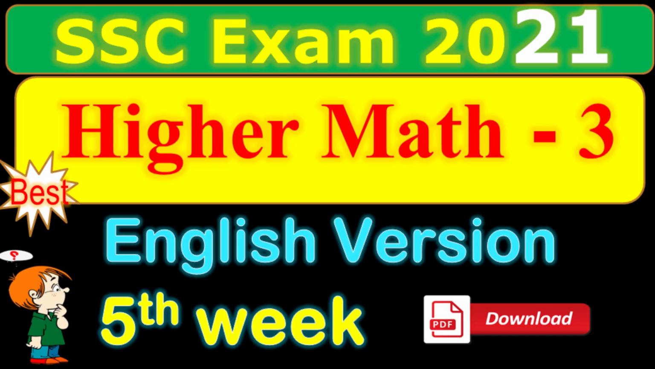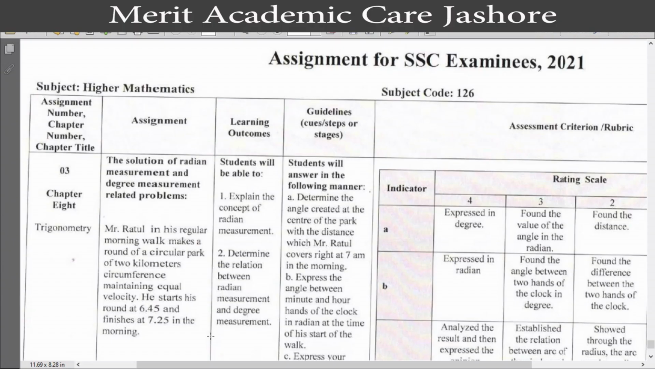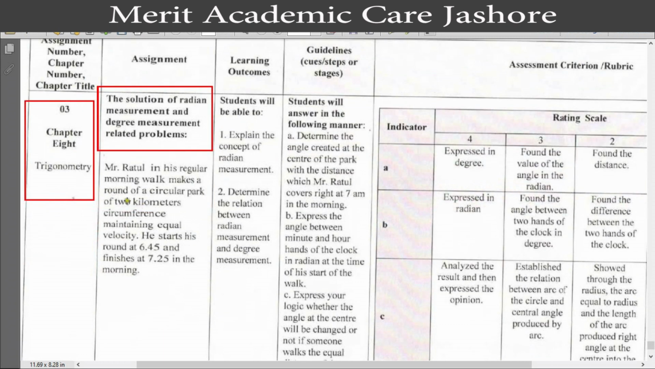Assalamu alaikum dear students. Today I will show you the solution of the 5th week higher math assignment for the students of SSC Exam 2021. At first we see the assignment instruction. Dear students, on your screen you see the assignment instruction, that is your higher math third assignment from chapter 8. The chapter name is trigonometry and our assignment headline is the solution of radian measurement and degree measurement related problem.